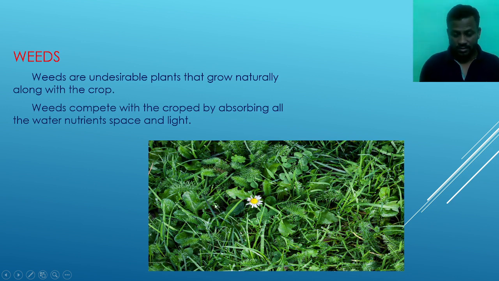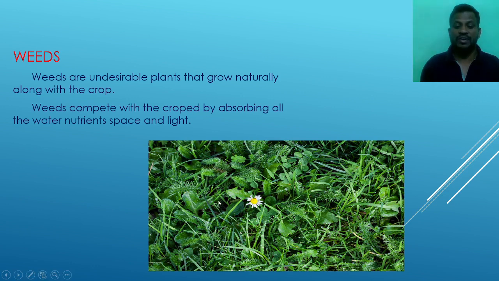Why? Because they will absorb the water and the nutrients of the soil, which are very necessary for the crops, and they absorb a large amount of the sunlight, which is also very important for the plants.